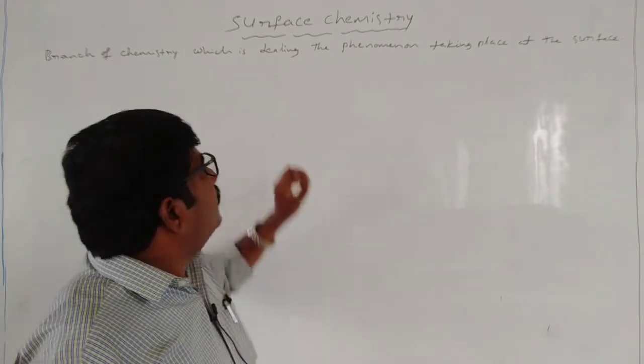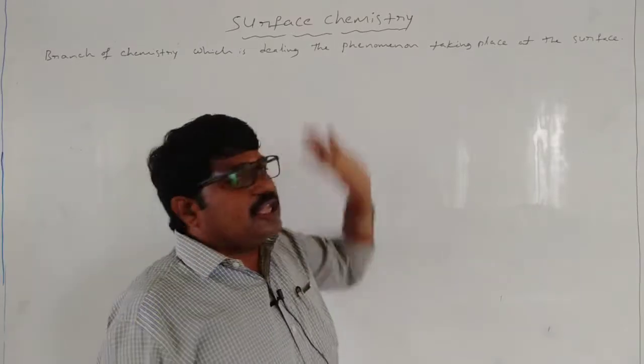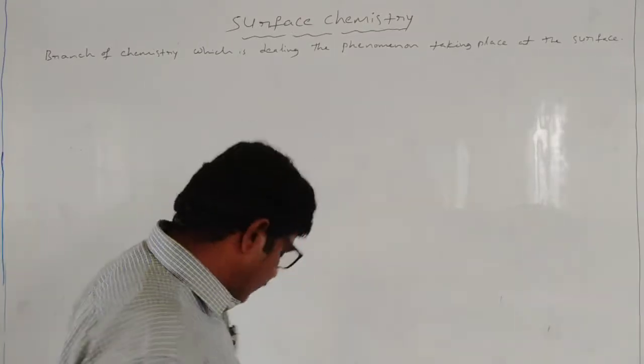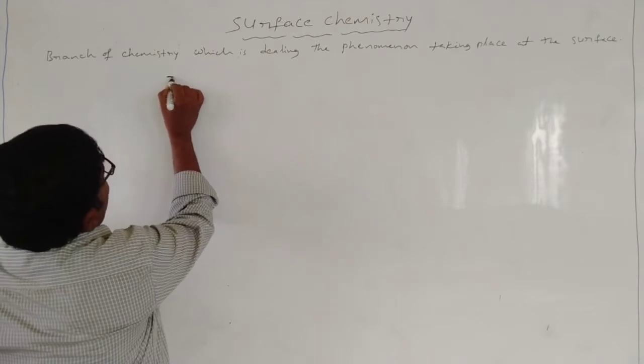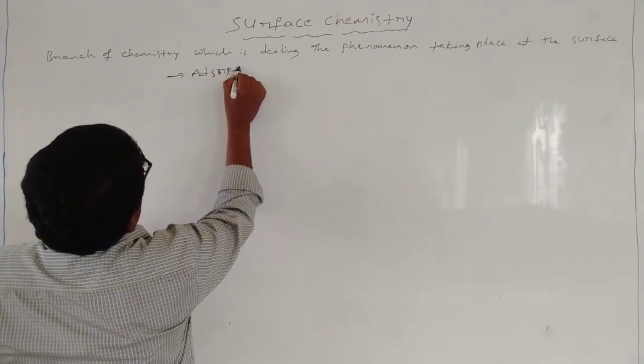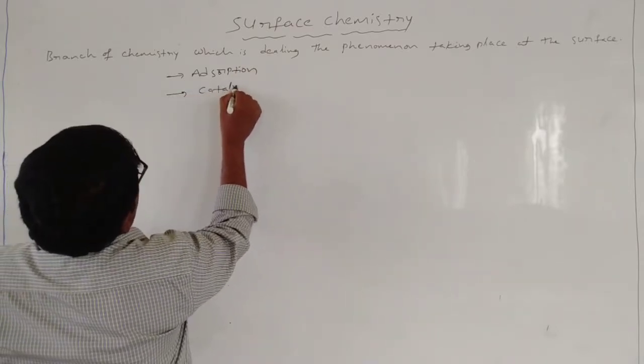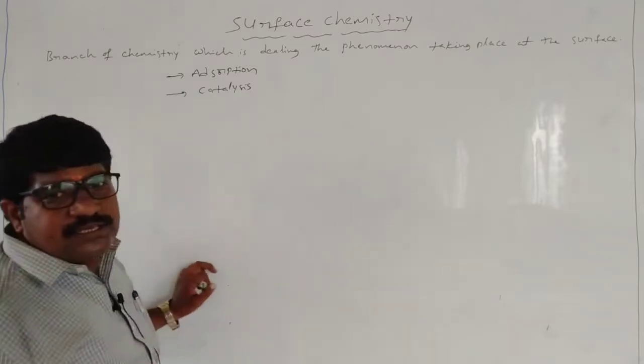Here are the important topics you have to study under surface chemistry. What are the topics? First one is adsorption. Second one is catalysis.